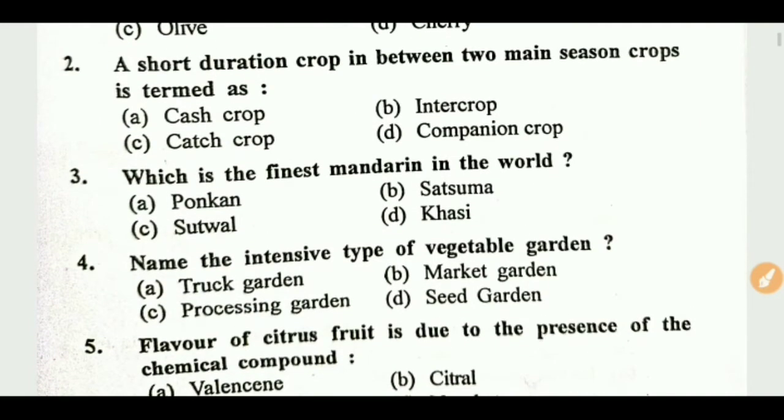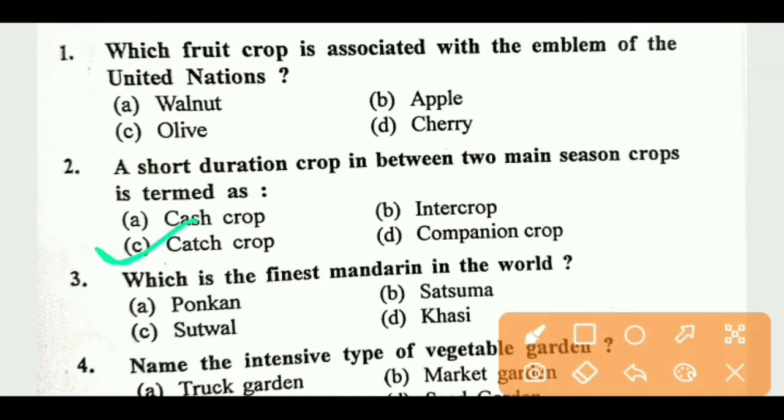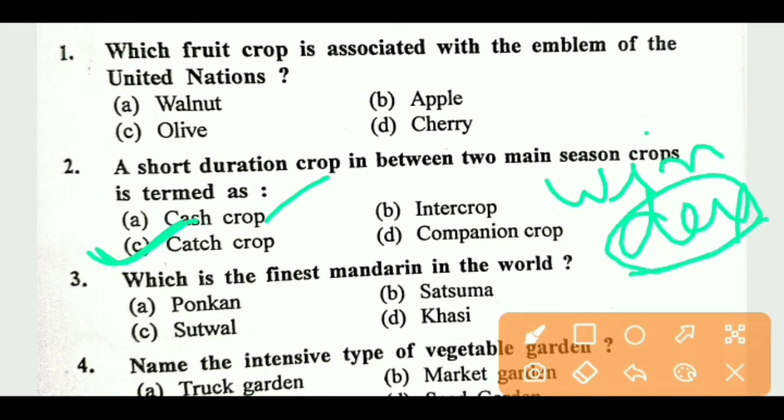Next question: a short duration crop in between two main season crops is termed as? Right answer is a catch crop. And a cash crop means crops which are sold from the fields to gain money hand to hand. And in case of intercrop, the growing of two crops within defined rows is known as intercrop.